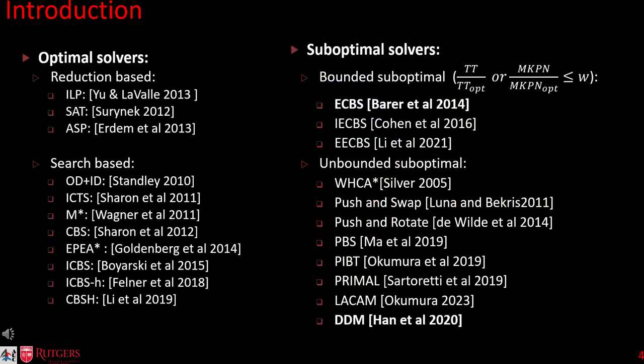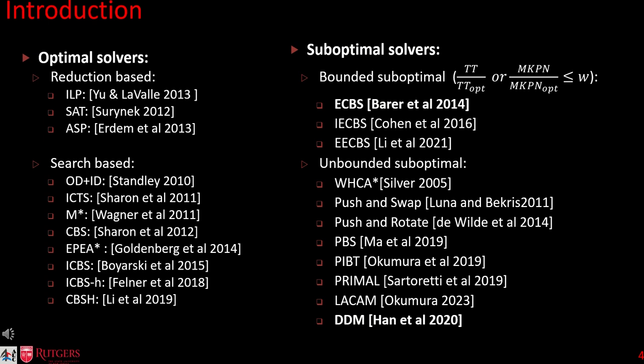Numerous algorithms have emerged to address the challenges posed by multi-robot path planning. These algorithms can be broadly categorized into two main types: optimal solvers and suboptimal solvers. Optimal solvers include reduction-based solvers, such as integer linear programming, and search-based solvers, such as conflict-based search. In response to this scalability challenge, fast suboptimal solvers have emerged, including bounded solvers like ECBS, EECBS, ICBS, and unbounded solvers like PIBT, DDM, push and swap.